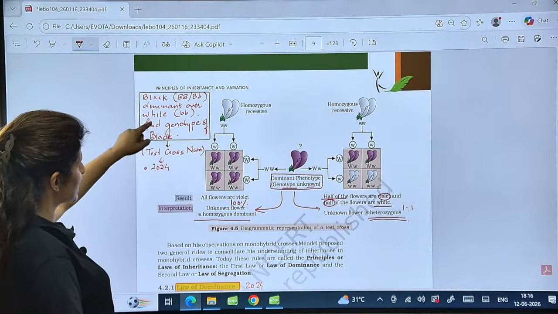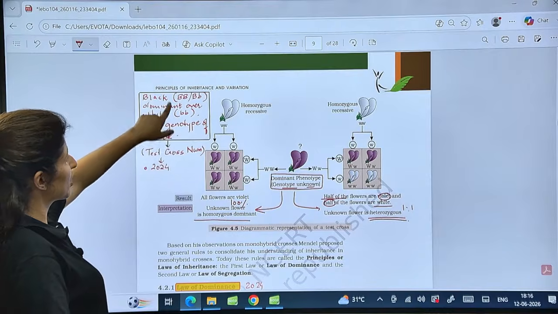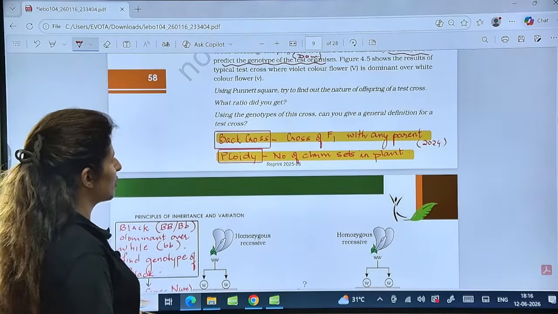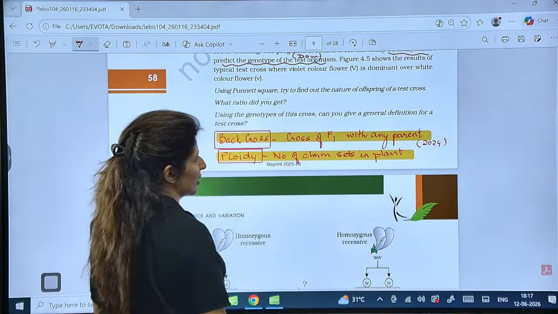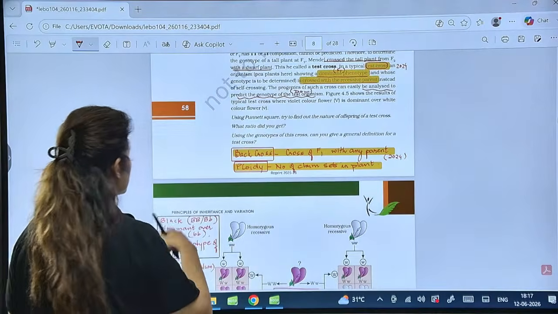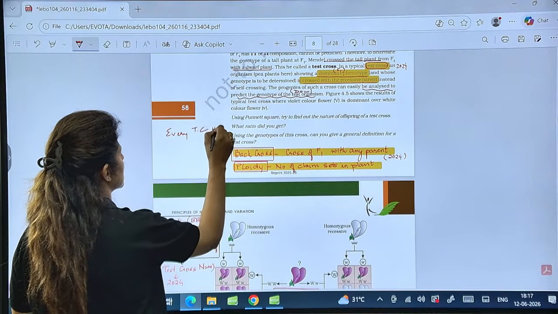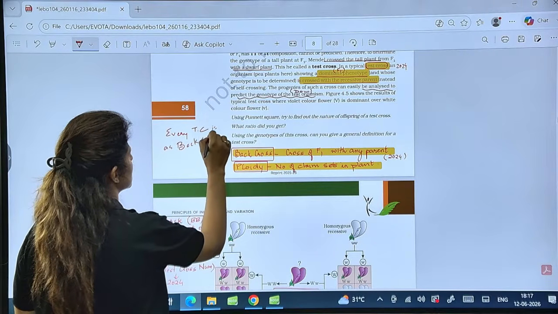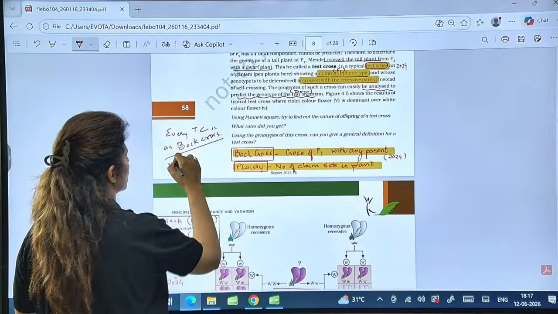So the numerical was asked in 2024, between black dominant over white, find the genotype of the black. And they had given you the value of the test cross. Now remember, back cross is a cross of F1 with any parent. So test cross is a type of back cross. Every test cross is a back cross, but every back cross is not a test cross. So vice versa, not true.